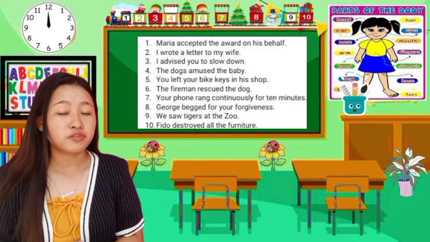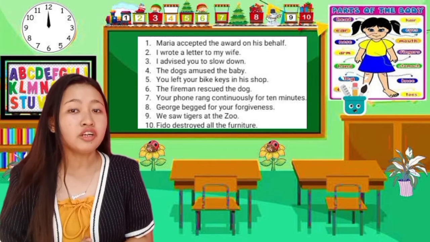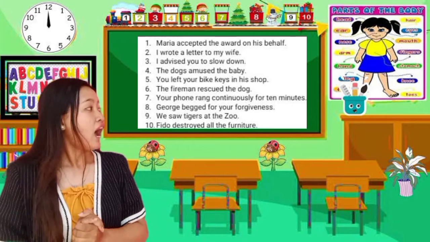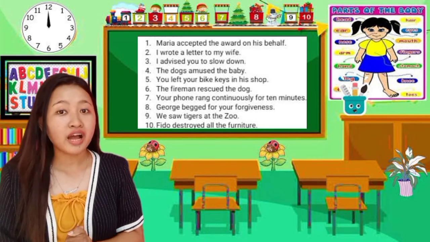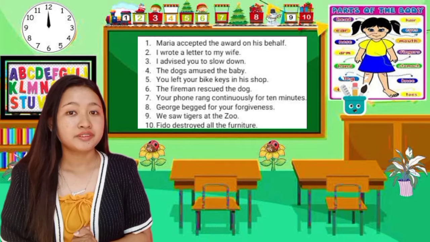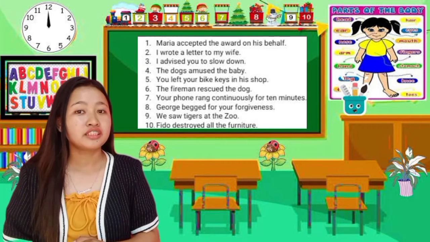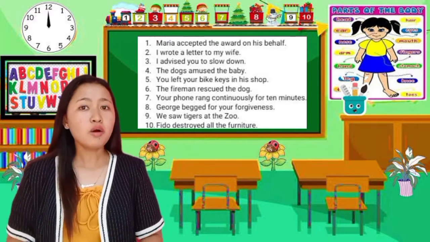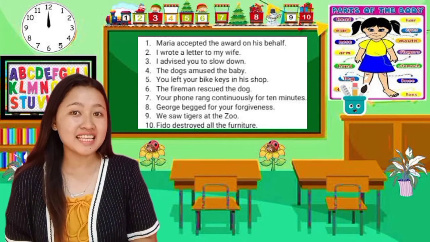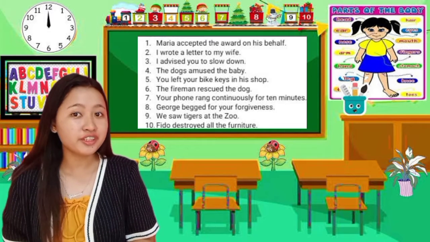How about in number 4? What verbs found in the sentence? Amuse, teacher. Is it regular or irregular? Regular verbs, teacher. Very good. How about in number 5? What verbs found in the sentence? Left, teacher. Is it regular or irregular? Irregular verbs, teacher. You're right. How about in number 6? What verbs found in the sentence? Rescued, teacher. Is it regular or irregular verbs?